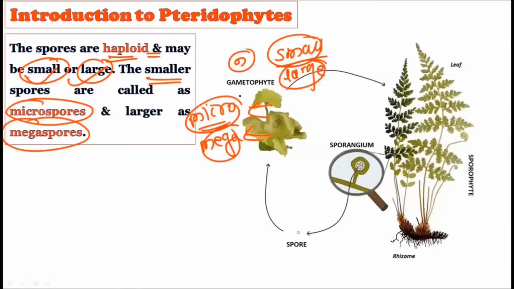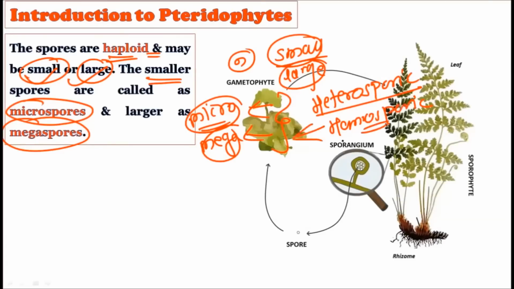Okay, so megaspores and microspores are there. Microspores are generally smaller in size, and the megaspores are generally larger in size. And when both these two are present, we say that the species is heterosporic, right? And if only one kind is present, then it is called homosporic. Okay, that is one kind of spore, homospores; two kinds of spores, heterospores, right?